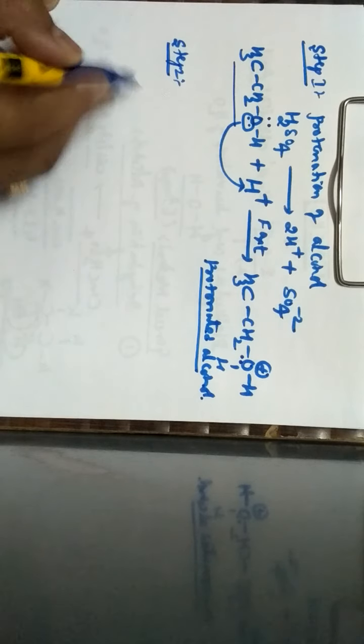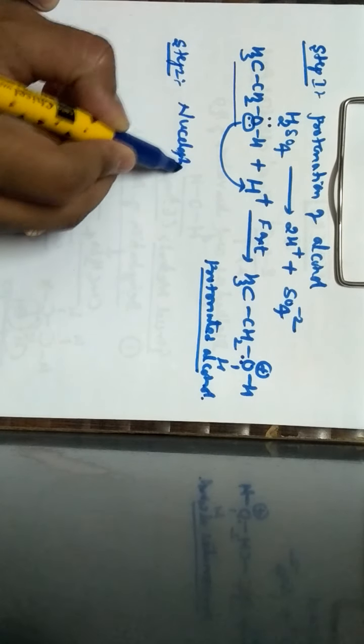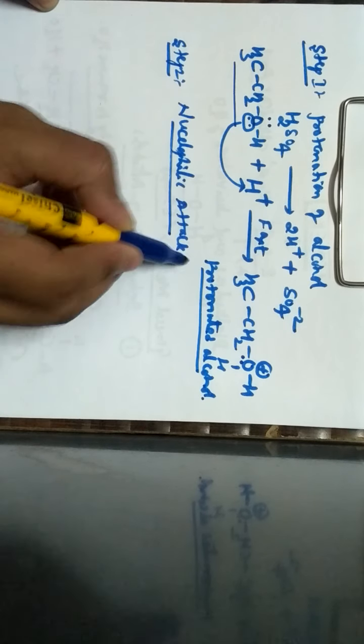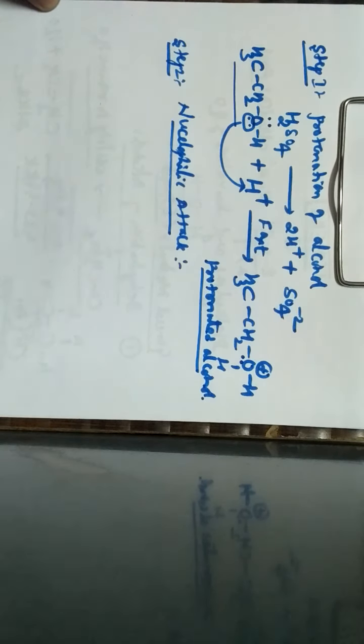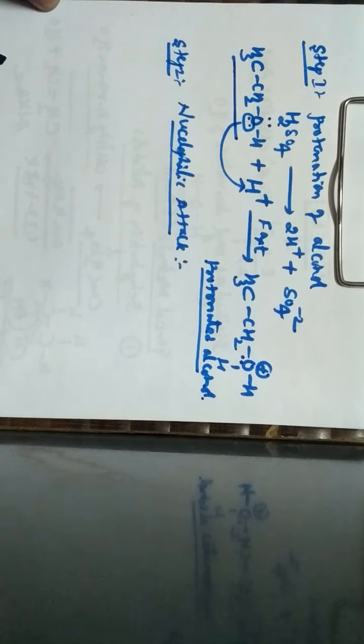The second step is called nucleophilic attack. Why do we call it a nucleophilic attack? Because in this mechanism we have utilized 1 molecule of alcohol, but in the main reaction we have taken 2 moles of alcohol.